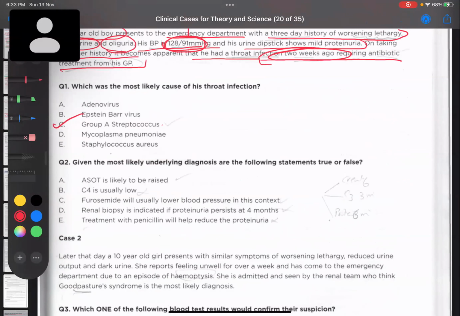Adenovirus, what does it cause? Commonly, we studied that from our recalls. Adenovirus causes a lot of things, of course respiratory tract infection. One of the important things is that adenovirus causes myocarditis. Okay. Epstein-Barr virus?